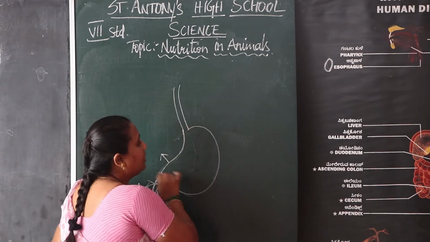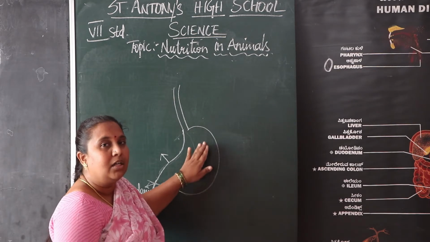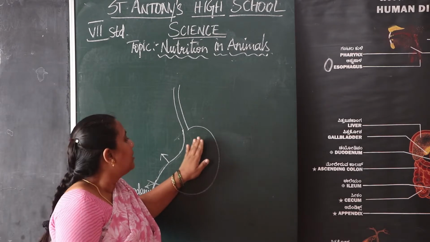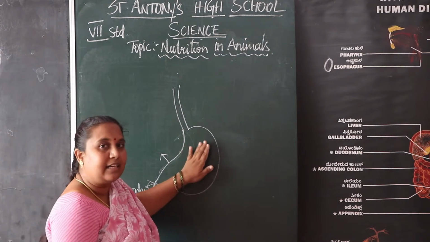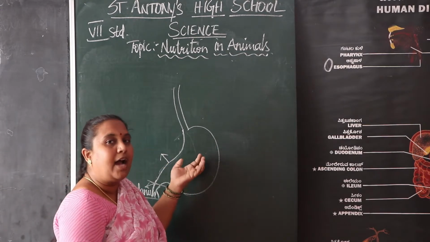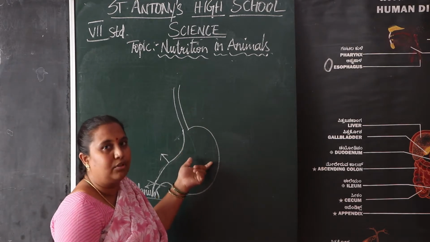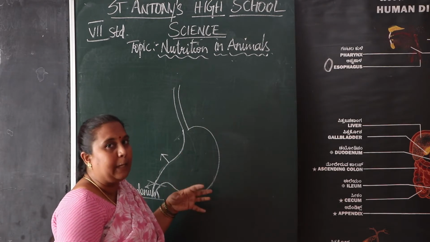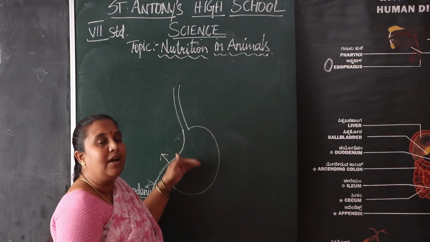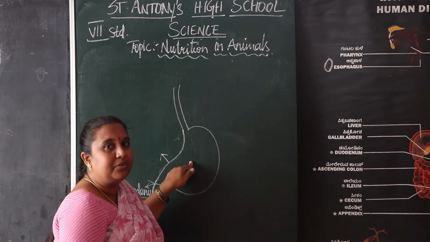Now we read about the stomach. The stomach is the widest part, and digestive juices are present in it. Those juices are secreted through the walls of the stomach and are used to digest the food we eat. The food is broken down in the mouth itself, passes through the food pipe and enters the stomach.